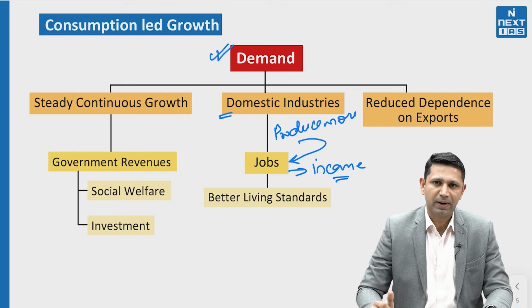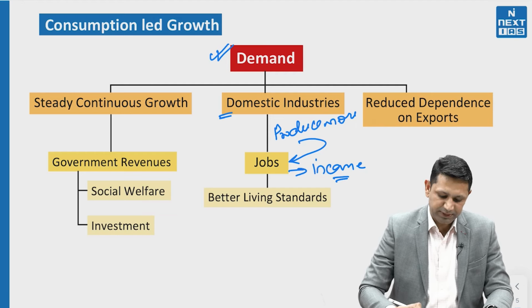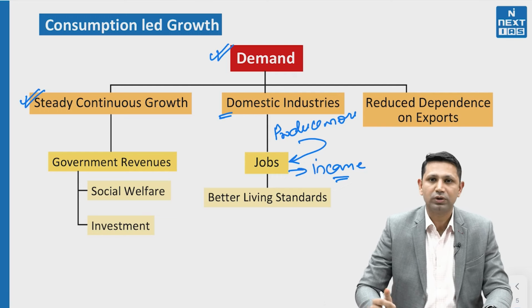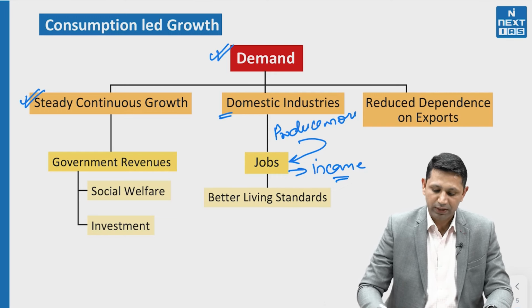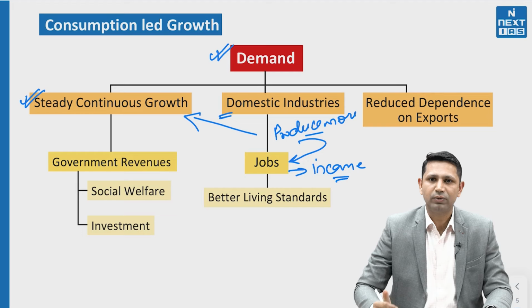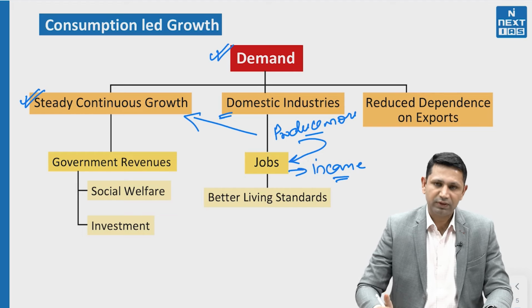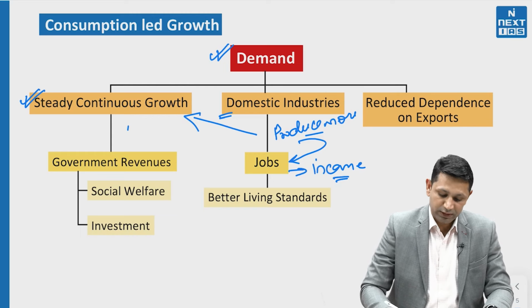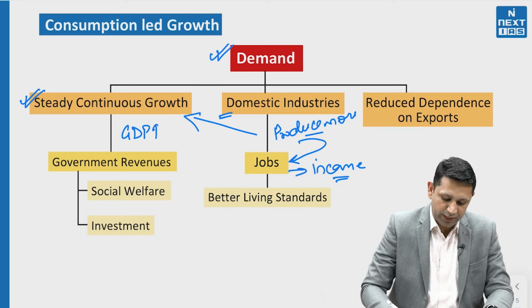Second thing with the demand part is that it is actually steady. The investment actually comes in cycles, but the demand part is more or less continuous in the economy. So it helps in ensuring a steady, continuous growth in the economy. Moreover, if the production capacity of the industries is increasing, it is also going to help in steady, continuous growth in the economy. Now when the income levels are rising, and there is a steady economic growth, the GDP levels are also going to rise.